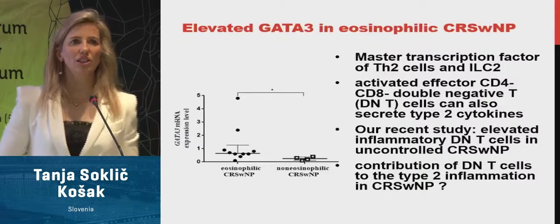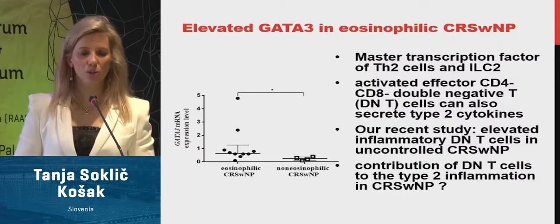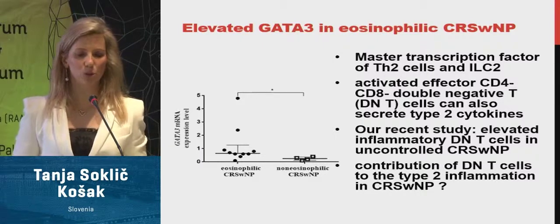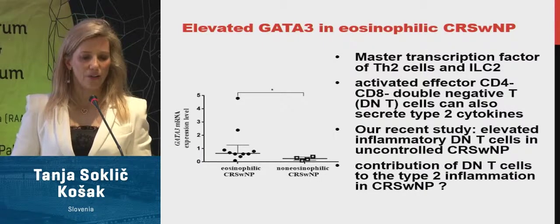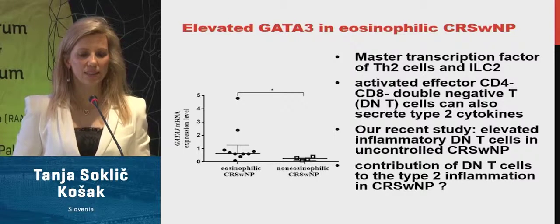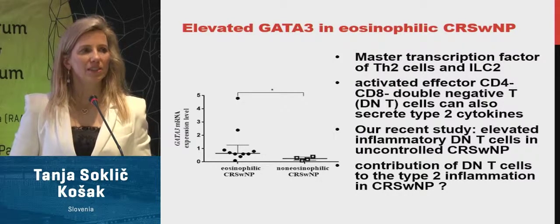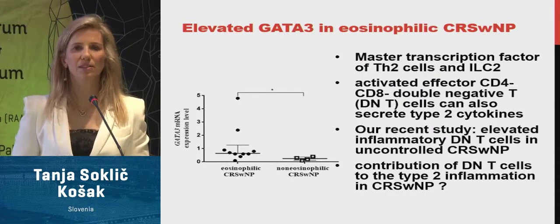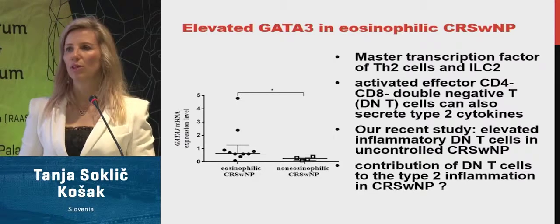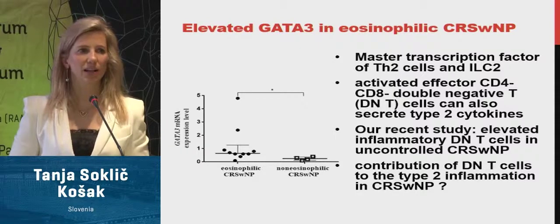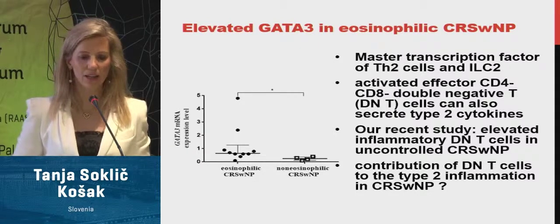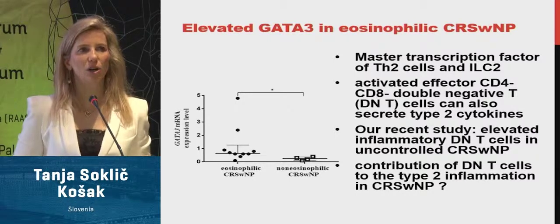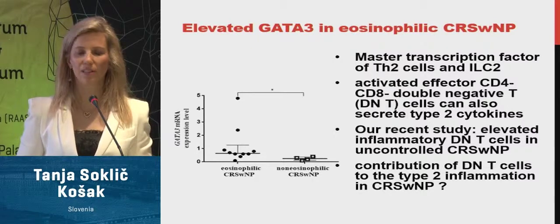The GATA3 transcription factor, which is responsible for type 2 inflammation, is expressed in Th2 cells and innate lymphoid cells type 2. And we found elevated GATA3 in eosinophilic nasal polyps. But in our recent study, in flow cytometry study, we found elevated also double negative cells, that means CD4 minus, CD8 minus cells, which also are able to secrete the same cytokines, IL-5, IL-4, and IL-13. So we are questioning ourselves now that maybe the double negative cells are also linked to GATA3 elevated in eosinophilic CRS.